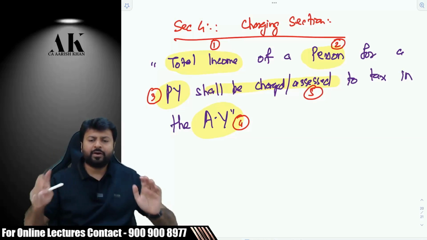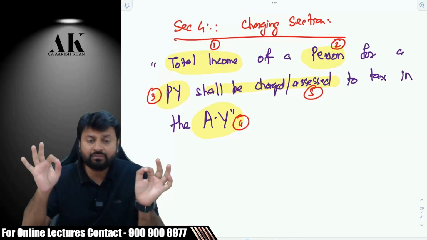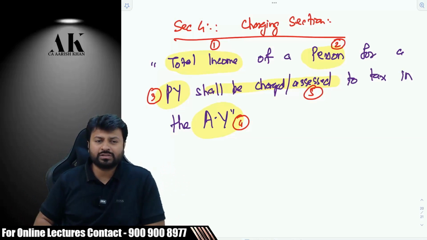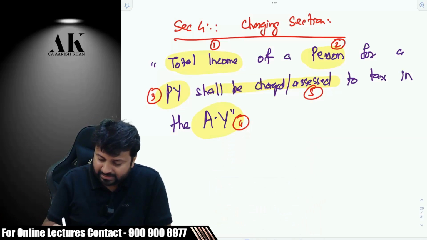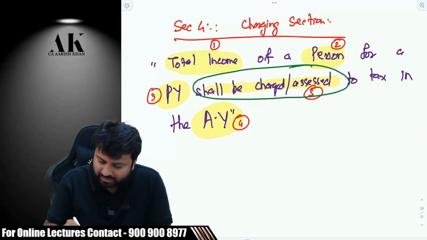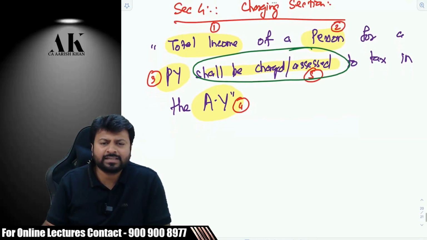Interpretation of these 5 points will complete the discussion of what chargeability under the income tax law. I'll go step by step. I'm not in a hurry. First of all, I'm interested in this line. What do I mean by charged or assessed? When is income tax assessed? In which year? In the assessment year, right? In the previous year, we are going to compute the income. But in the assessment year, we are going to pay the tax.